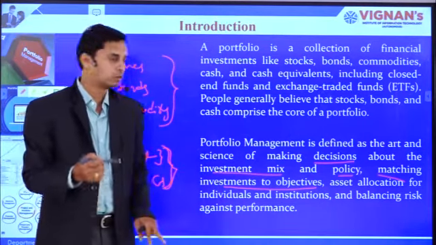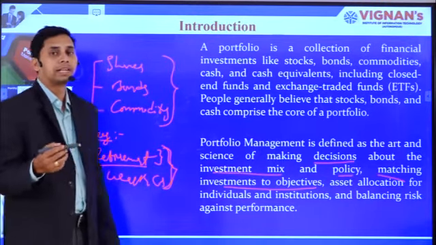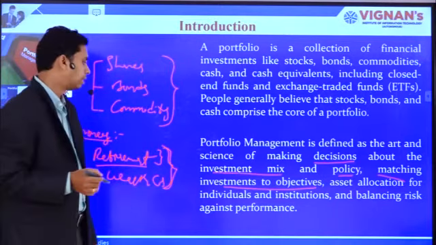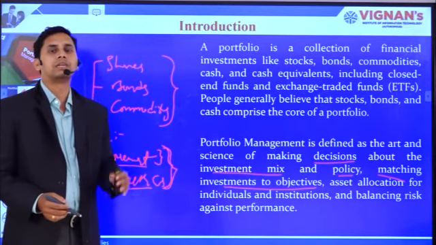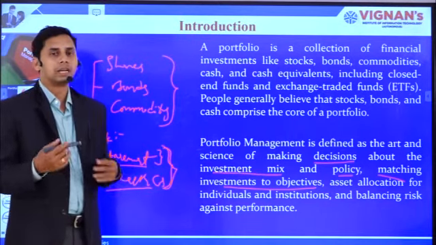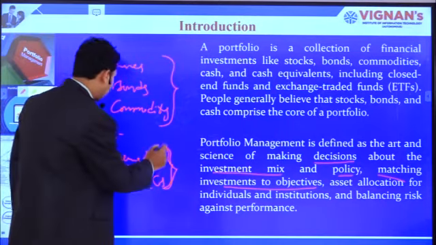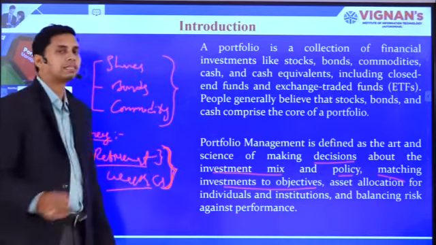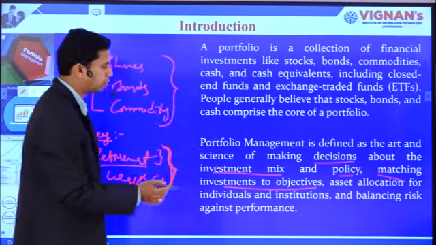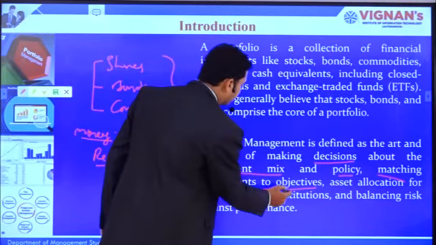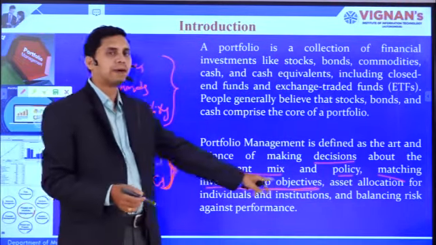to the set objectives. Now, I just want to retire safely, for which I need a kind of investment which gives me a safe return. At the same time, for wealth creation, I need a kind of investment alternative which gives aggressive returns. So retirement as well as wealth creation are two different sets of objectives, for which I need to match the investments with the objectives. Whatever investment I am making, I should match it with the objective.